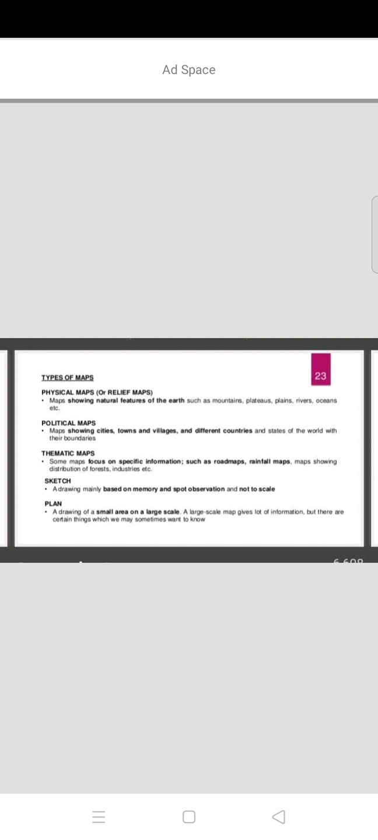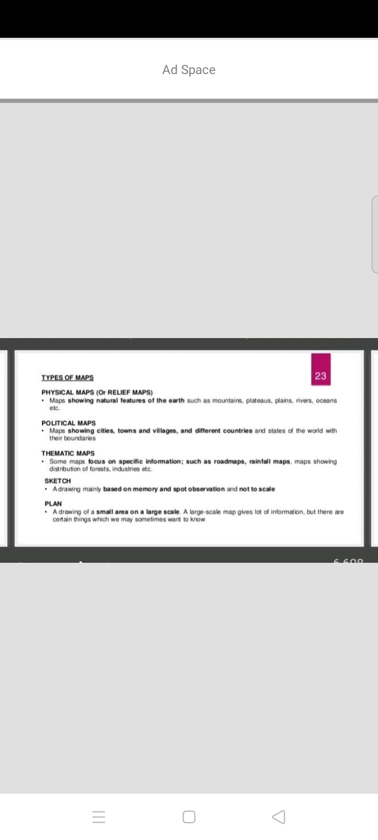Next, types of maps. So what are the types of maps? We can see physical maps or relief maps. A physical map is also called a relief map. So what are these physical maps? Maps showing natural features of the earth are called physical maps. See here, mountains, plains, plateaus, rivers, oceans, and natural resources like forest and rainfall. These all we can call physical maps or relief maps.